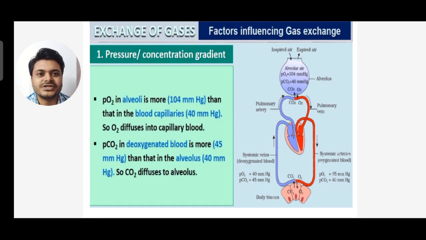So partial pressure in alveoli is more, that is 104 mmHg, than that of blood capillaries, that is 40 mmHg. So oxygen diffuses into capillary blood. Partial pressure of carbon dioxide in deoxygenated blood is more, that is 45 mmHg, than that in alveolus, that is 40 mmHg. So carbon dioxide diffuses into alveolus. The right hand side diagram is very important, you have to practice it.